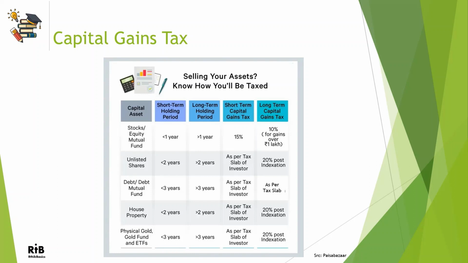Tax rates for equity short-term gains is 15% and 10% for long-term gains. The long-term gains tax again applies for equities on above 1 lakh gain. I mean, up to 1 lakh of gain is not taxed. Earlier, the long-term gain on equity was almost tax-free, but it was just recently that this 10% long-term capital gain was applied. Overall, you can see that equity or stock investment has low taxes as the risk too is high, whereas the investments where the risk is low, the tax is high.